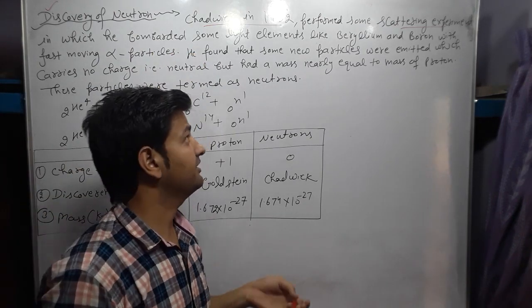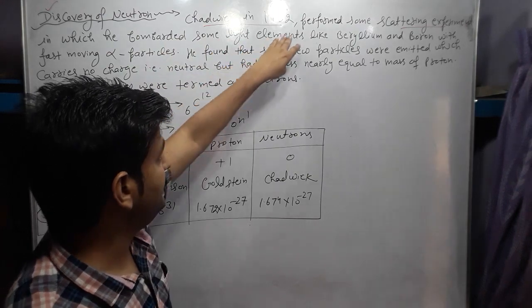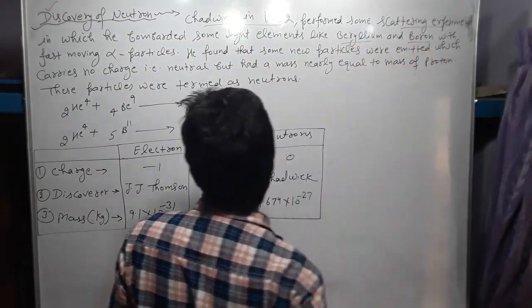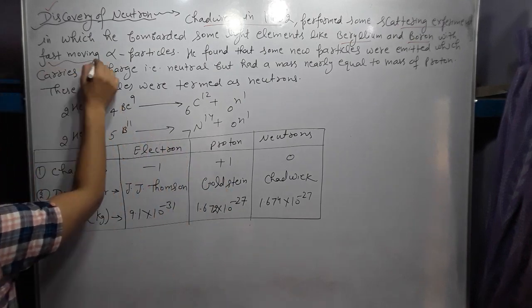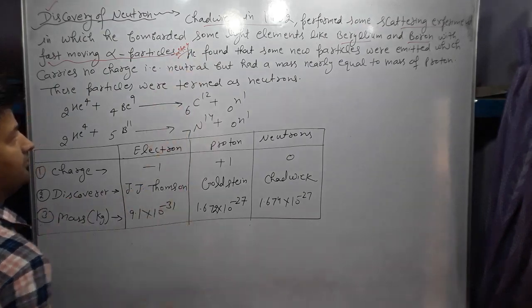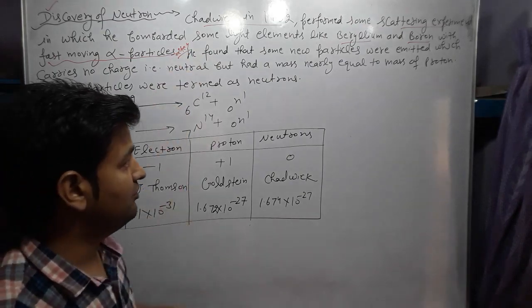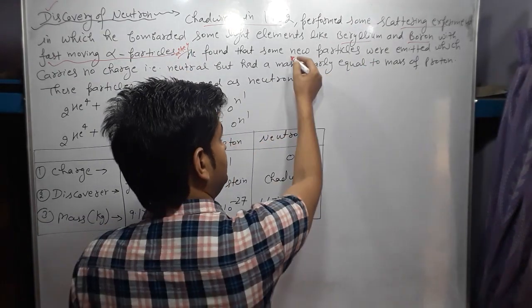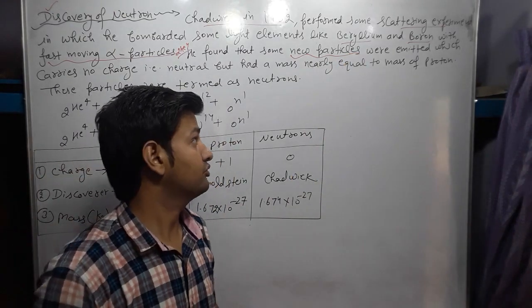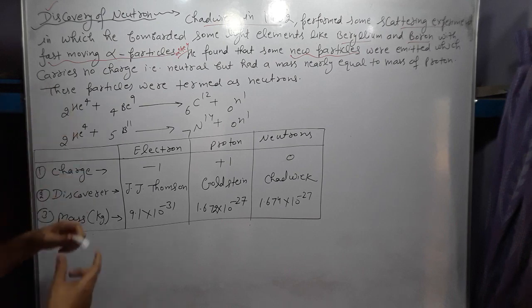He bombarded light elements like beryllium and boron with fast moving alpha particles. Alpha particles are 2He4. He found that some new particles were emitted. These particles are called neutrons, which carry no charge.